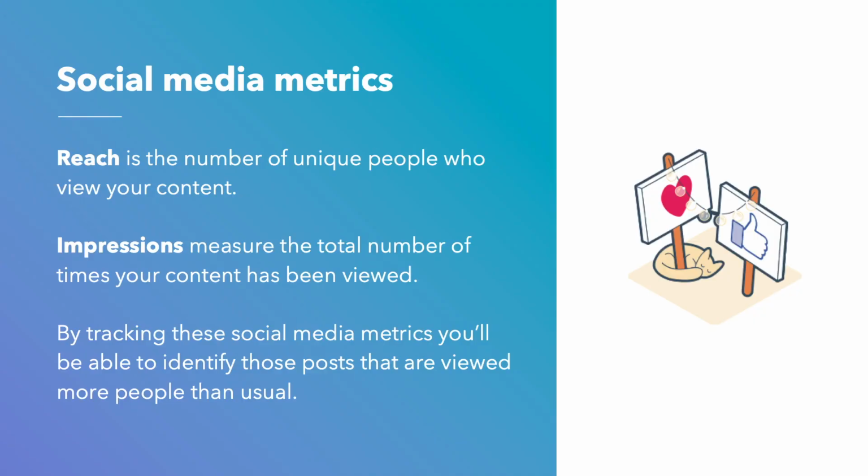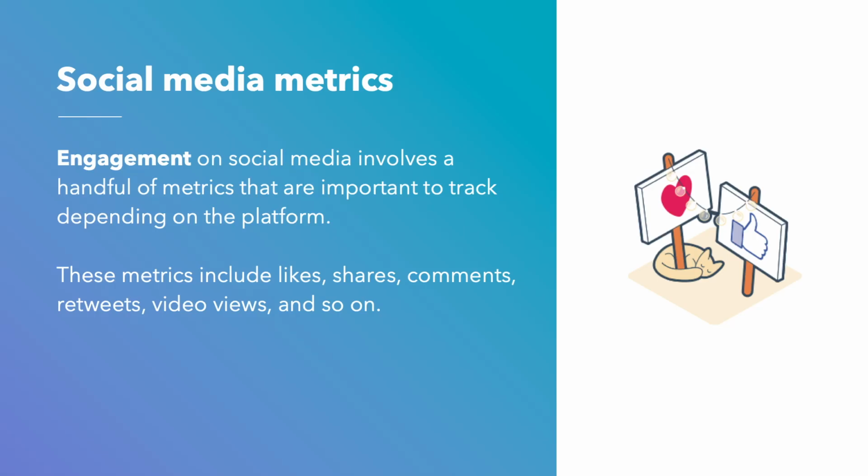By tracking these social media metrics, you'll be able to identify those posts that are viewed by more people than usual. You'll find your content's reach in the analytics dashboard of the social media platform that you're using. Use this data to optimize your social posts by publishing content types with a large reach. If your social media posts for the fashion trend blog posts has a large reach, you'll know that that blog post is an effective and relevant piece of content for your audience.